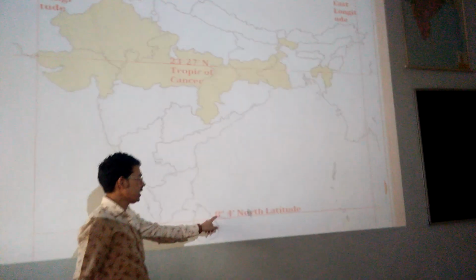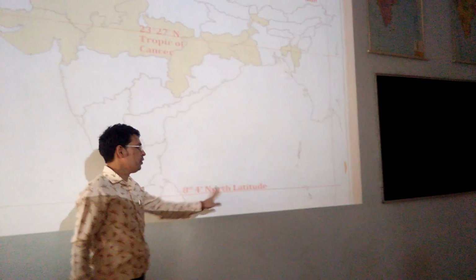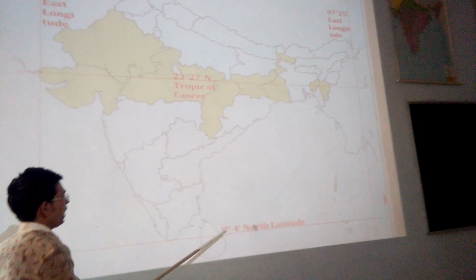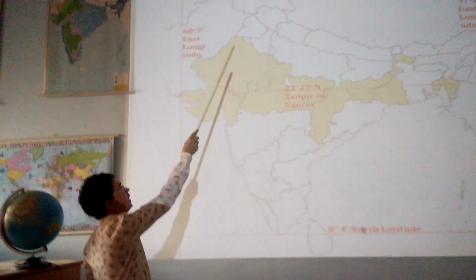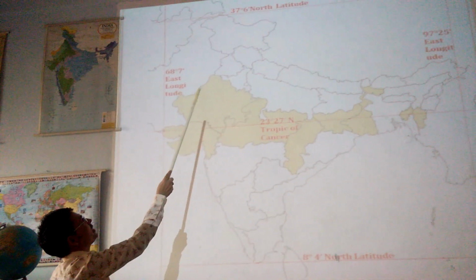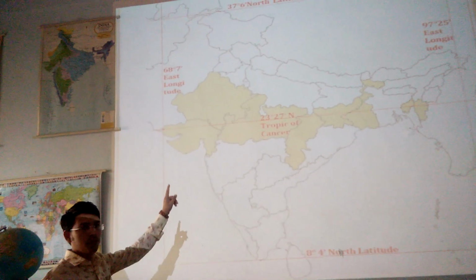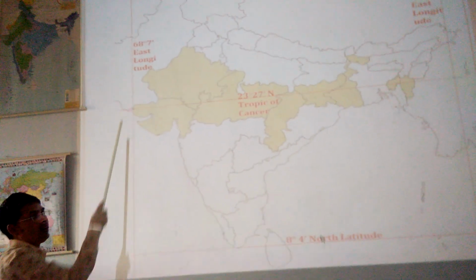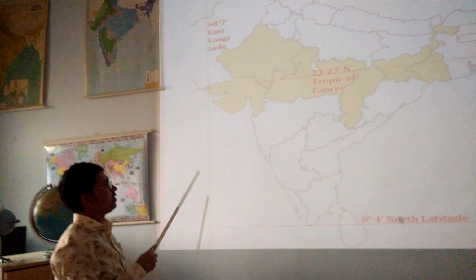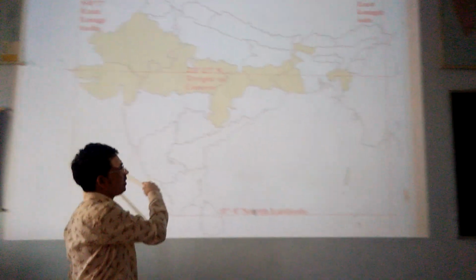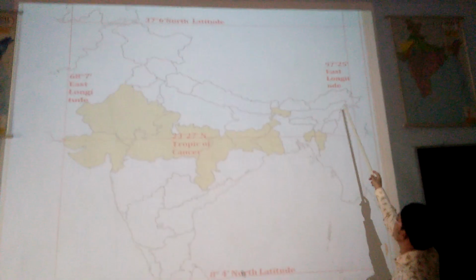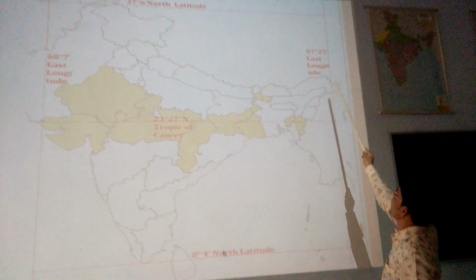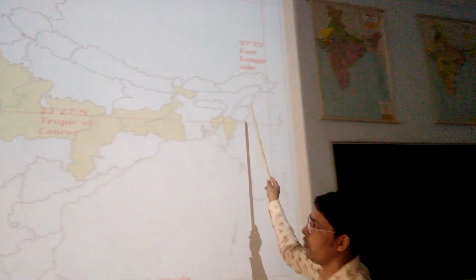Then next we are moving towards the latitudinal extension. So here it is 8 degree 4 minute north latitude. Then moving slightly up, at the top over there, 37 degree 6 minute north latitude. Here from the Gujarat side we see the 68 degree 7 minute east longitude, extending up to the Arunachal Pradesh, where we see 97 degree 25 minute east longitude.